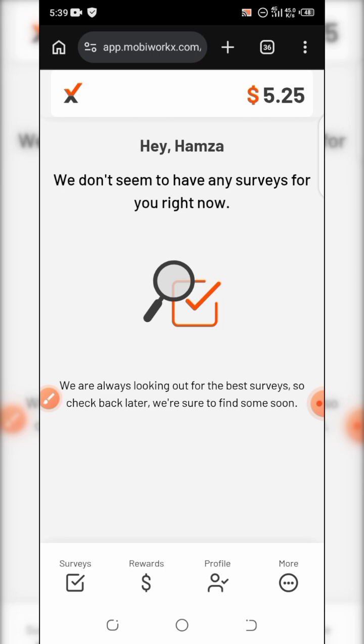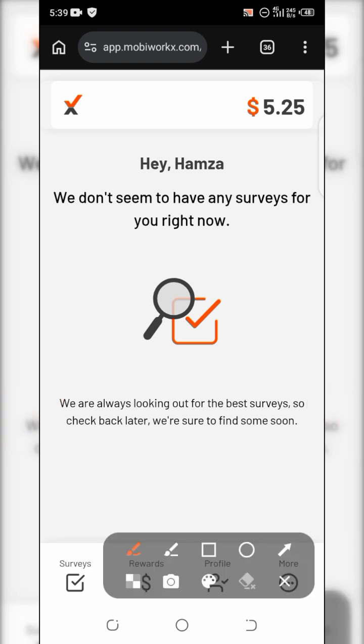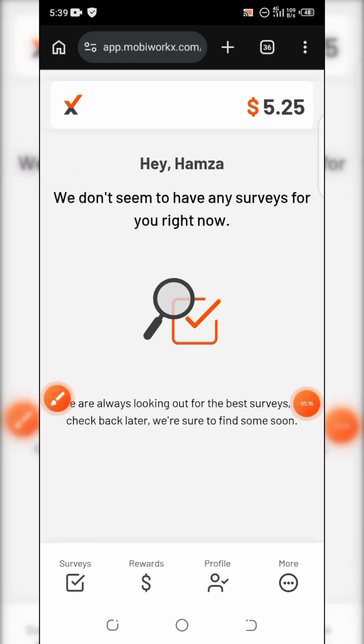That is, make sure that you subscribe to their email and give it permission, so that anytime there are surveys, the Chrome or the browser you are using will bring a notification at the top that there is an available survey. And make sure that you subscribe, because they are also going to be sending you emails if any survey is available. So if any survey is available, it's going to be displayed right here.